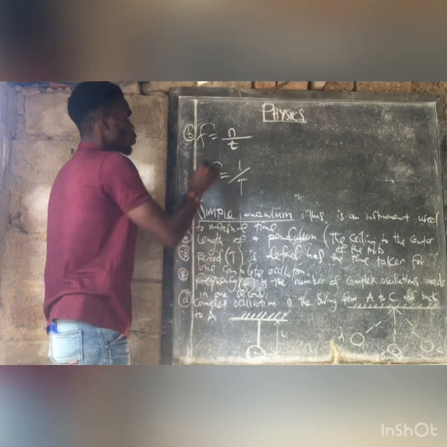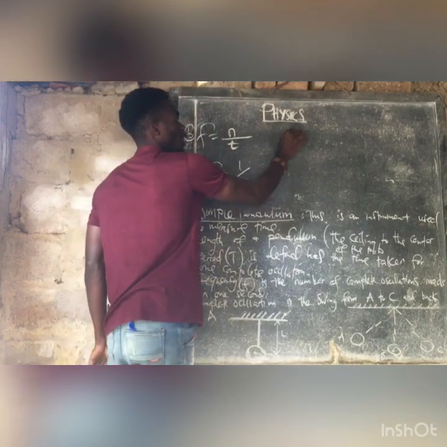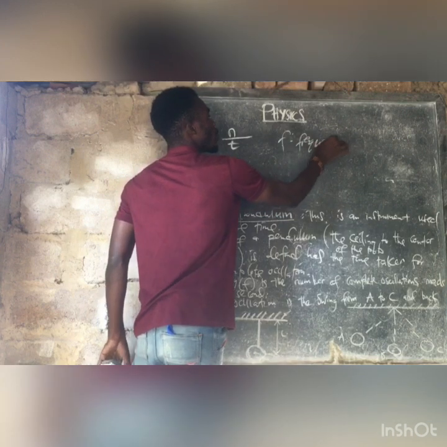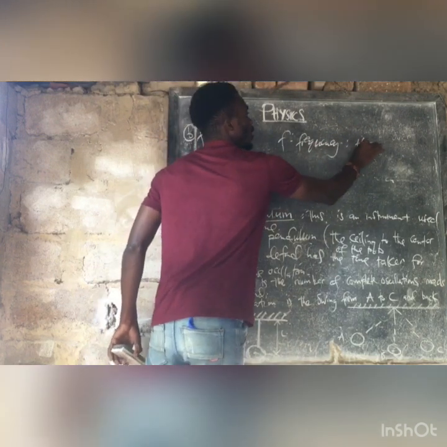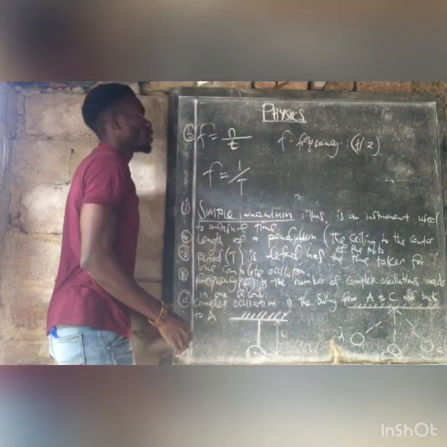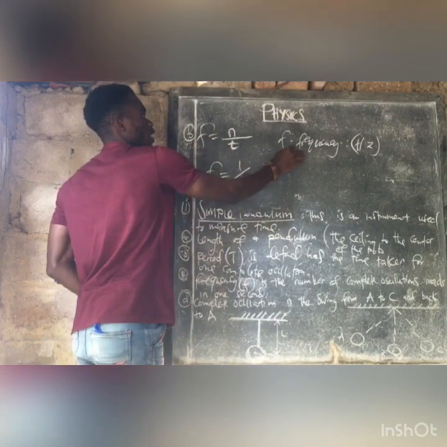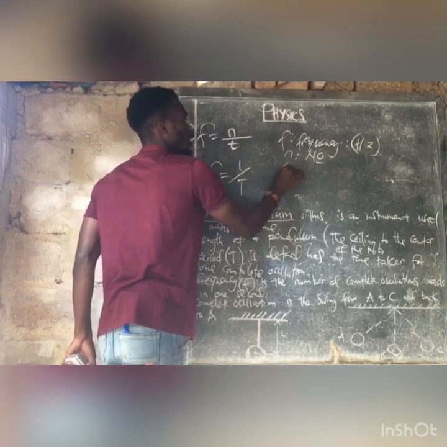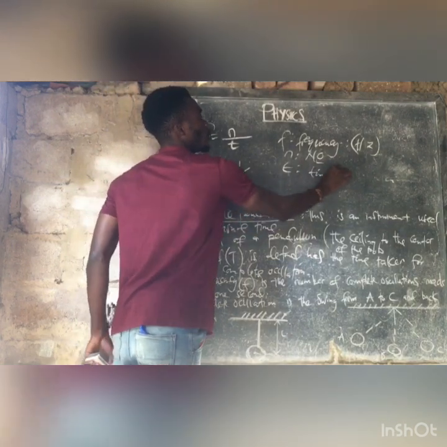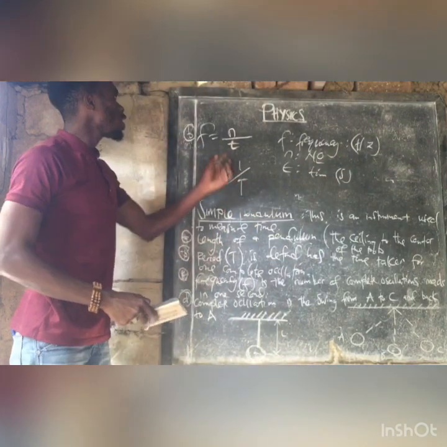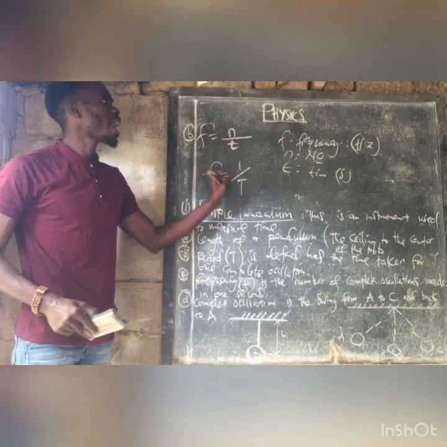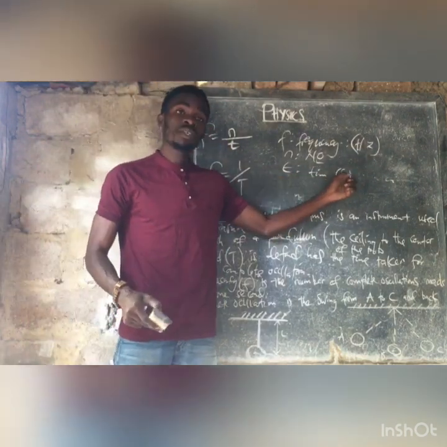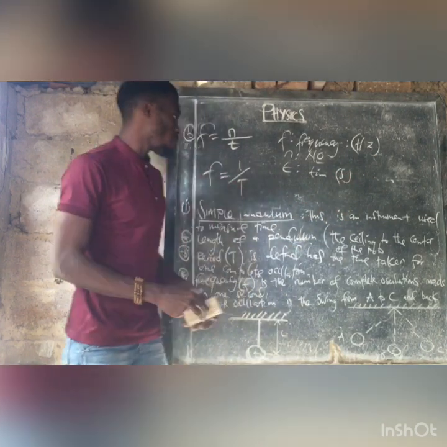So where F is frequency, measured in hertz, N is the number of oscillations, and T, as usual, is time, which should be in seconds. So these formulas will only apply when we have these units. So if time is in minutes, you convert.